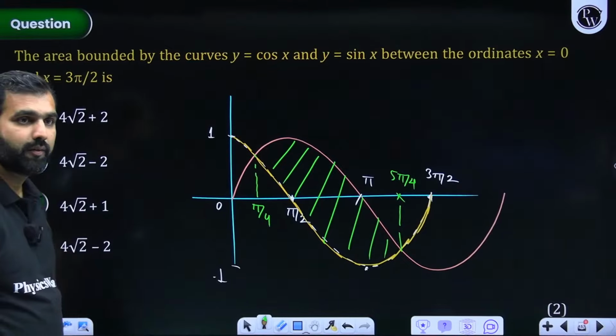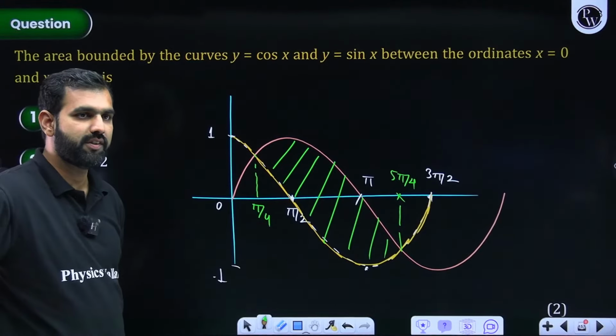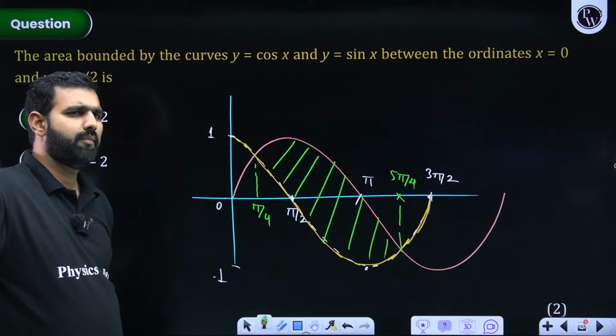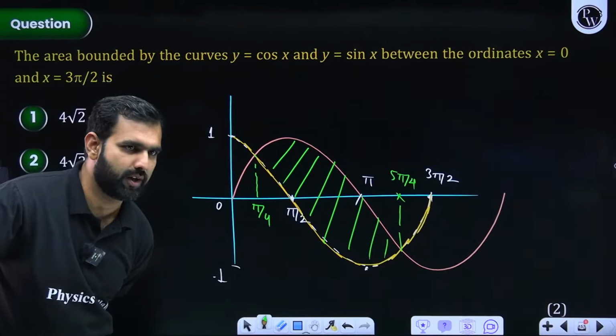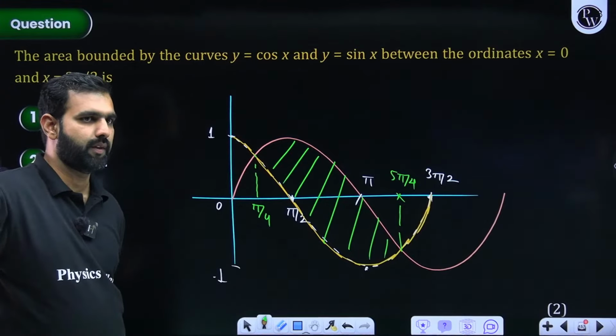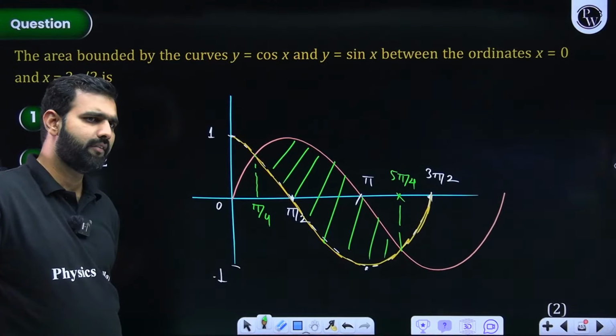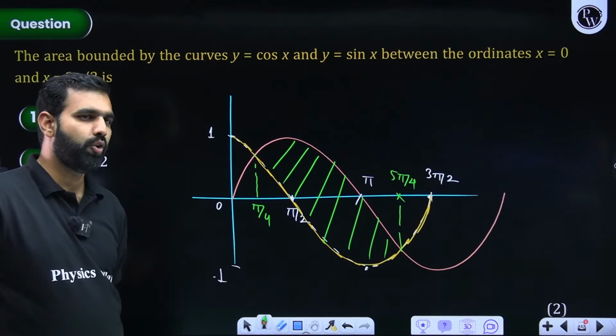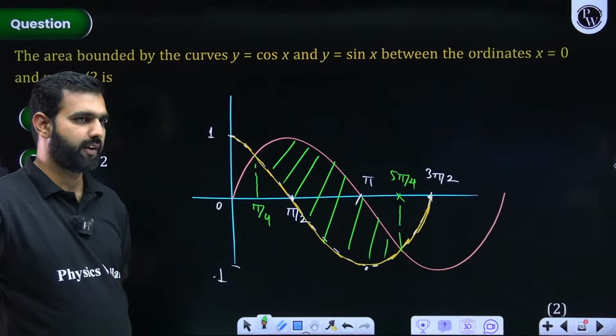Are we going great? Correct me if I'm wrong, sir. Area bounded by curve, can you interchange x and y? It will give us the same area. Regarding what, Yaksh? I'm not getting your point. Area, it will give the same area? No. Be more specific. Try to be more specific, whatever you're asking.